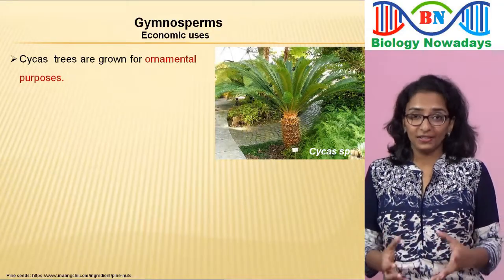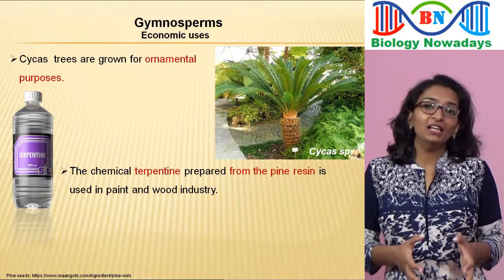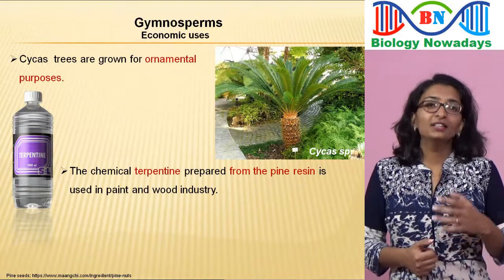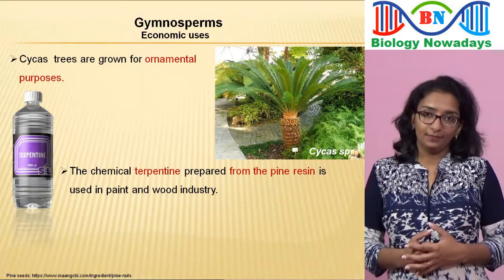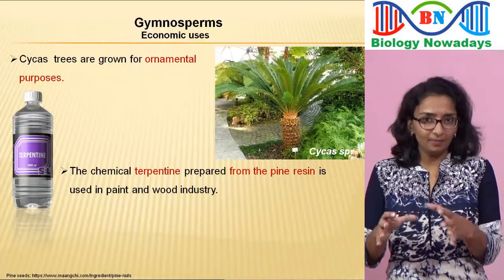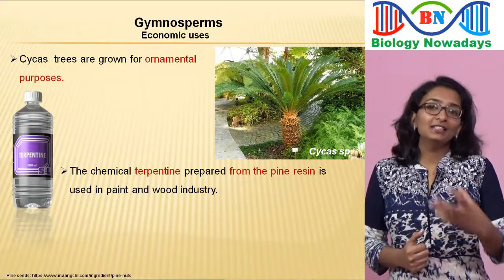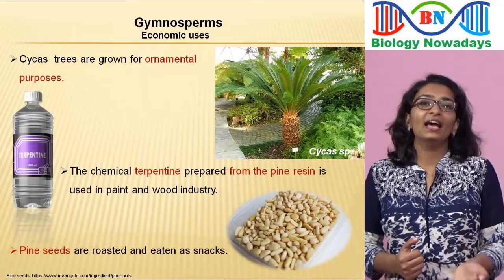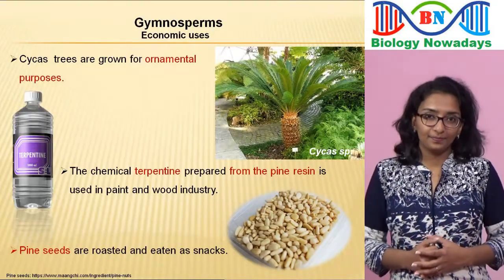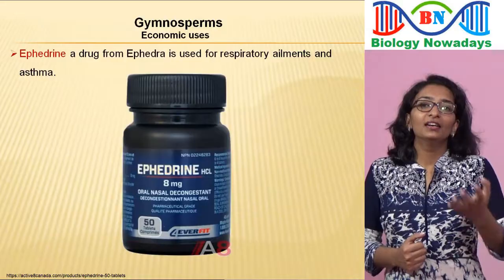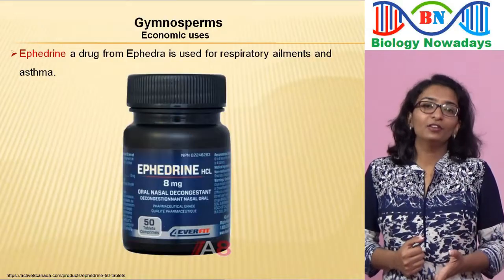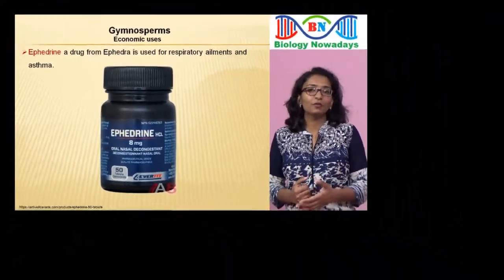The chemical turpentine, used in paint and wood industry, is prepared from the pine resin. Pine resin is a gum-like substance produced by the pine tree. Pine seeds are roasted and eaten as snacks. Ephedrine, a drug from a conifer Ephedra, is used for respiratory ailments and asthma.